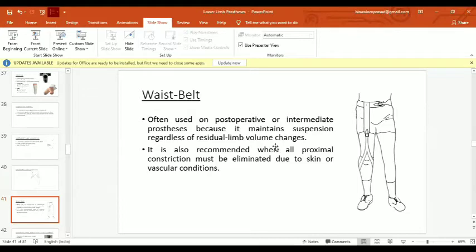As I told you previously, the waist belt is generally used in case of post-operative and immediate postoperative prosthesis, the IPOP condition, because it maintains suspension regardless of the residual limb. If the volume changes or decreases, in that case we often give this suspension system. It is also recommended when all proximal constriction must be eliminated due to skin or vascular conditions.